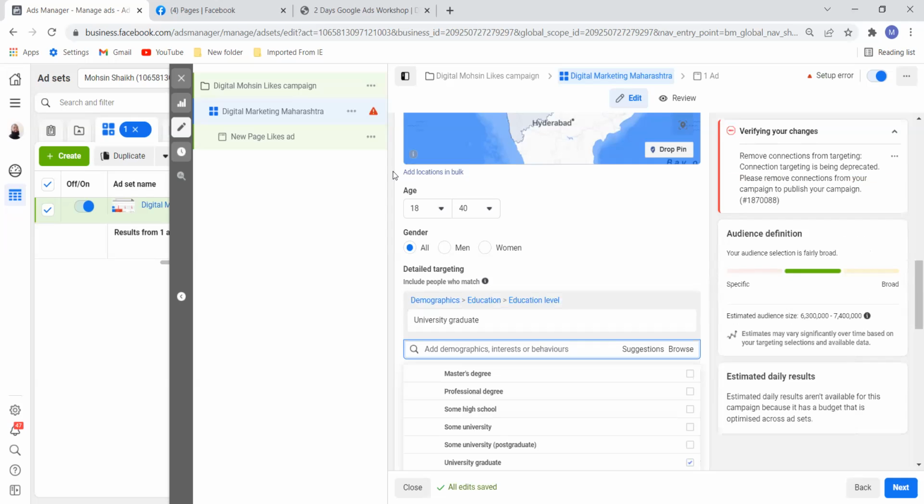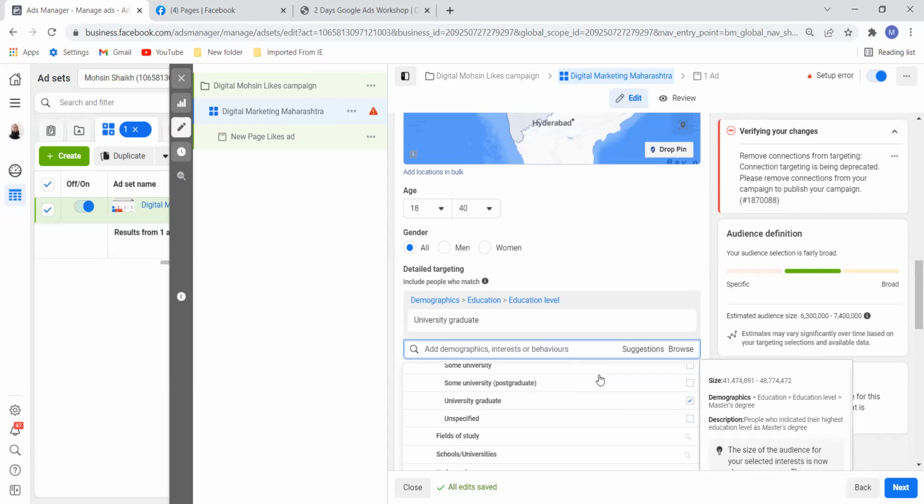I can see 63 lakh to 74 lakh people are university graduates, minimum audience size in Maharashtra. So I can definitely target them for my digital marketing. Just an example.